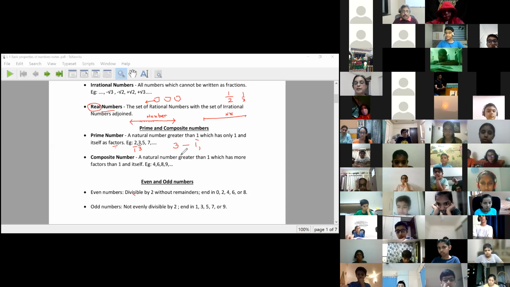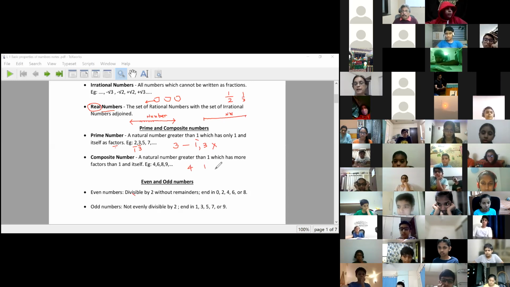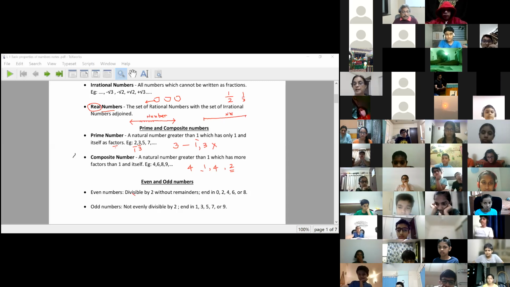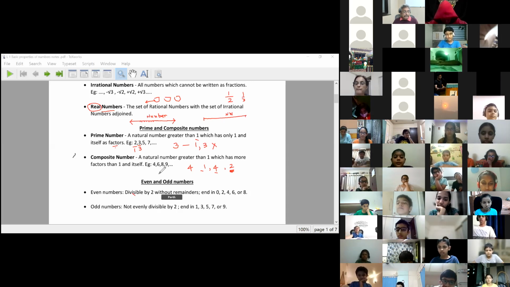3 can be divided by 3 and 1 and not by any third number. Whereas 4 can be divided by 1, it can be divided by 4, and it can be divided by 2 also. So all such numbers that can be divided by 1, the number itself and at least one more number will be called composite numbers. You know this. Maybe you also know then where will 1 fall?